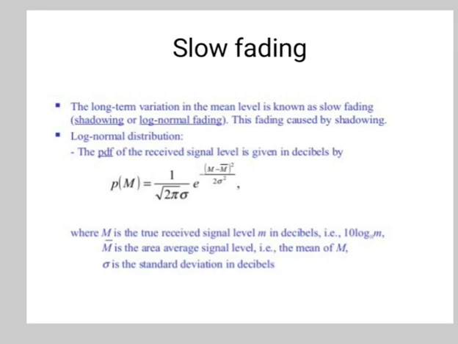Next is the speed of surrounding objects. If the objects in the radio channel are in motion, then they induce a time-varying Doppler shift on the multipath components. If the surrounding objects move at a greater rate than the mobile, then this effect dominates the small-scale fading. Otherwise, motion of the surrounding objects may be ignored and only the speed of the mobile need be considered. The coherence time defines the staticness of the channel and is directly impacted by the Doppler shift.